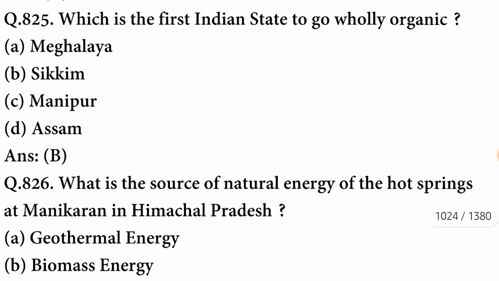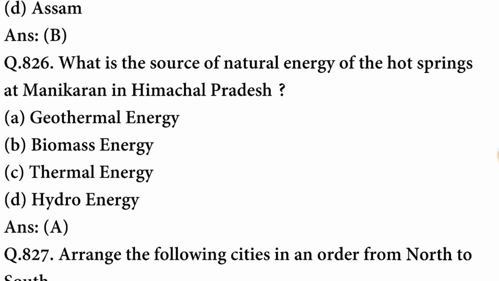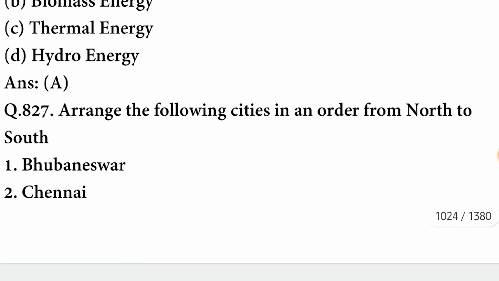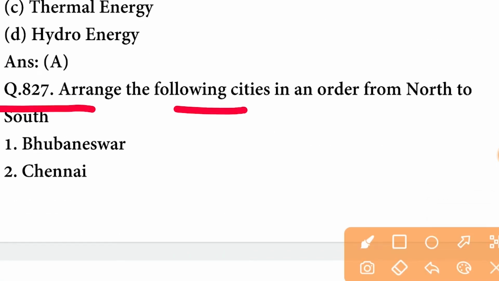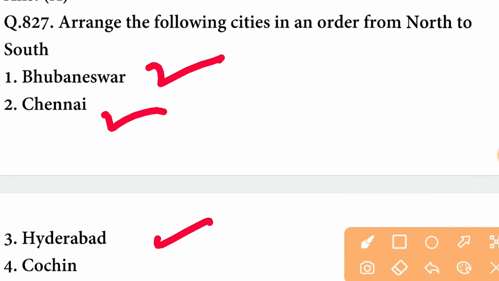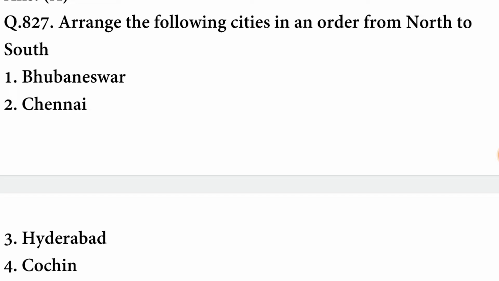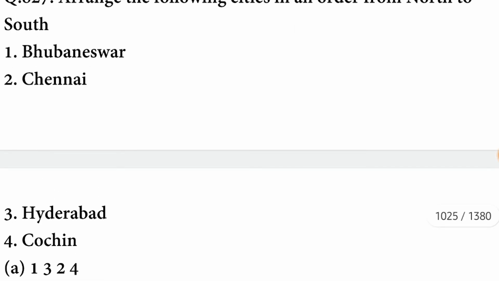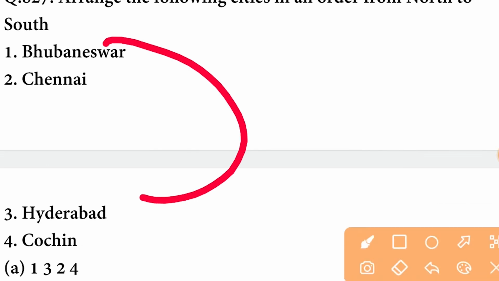Which is the first Indian state to go fully organic? The state is Sikkim. What is the source of natural energy of the hot springs at Manikaran in Himachal Pradesh? The source is geothermal energy. A option is correct. Arrange the following cities in order from north to south: Bhubaneswar, Chennai, Hyderabad and Cochin. So the first city is Bhubaneswar. After Bhubaneswar there will be Hyderabad. After Hyderabad there will be Chennai, and after Chennai there will be Cochin. So A option is correct here.